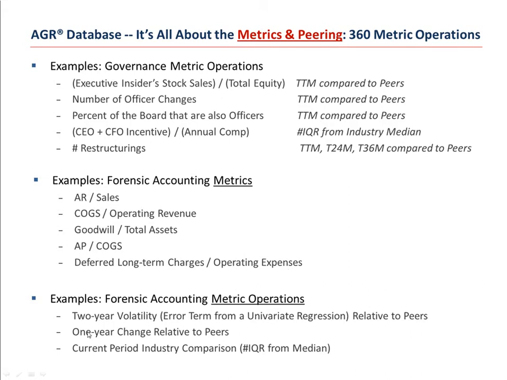We'll also take the 1-year change relative to peers in our accounting metrics and measure that relative to peers. And finally, we'll take the current period industry comparison, or in English, the number of interquartile ranges from the median, and compare that to peers. These metric operations are the basis to the AGR database, and it's the AGR database that drives the forensic alpha model.